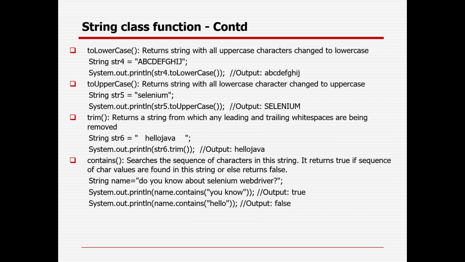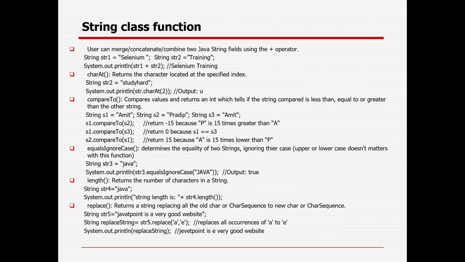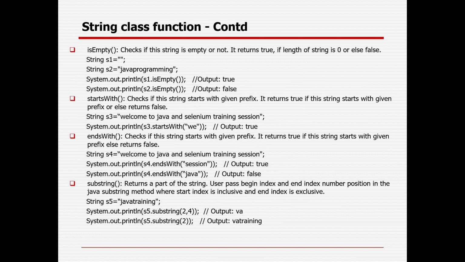In real time, precisely for the Selenium framework, most of this will come as strings, because if you want to read data, you will be reading strings mostly. The data will be alphanumeric character values whenever you do the operation, so those will also be strings. That is the reason string is a very crucial part, especially for Selenium automation in Java. So these are the important methods. You can give a try. Apart from that, there are other methods also available.